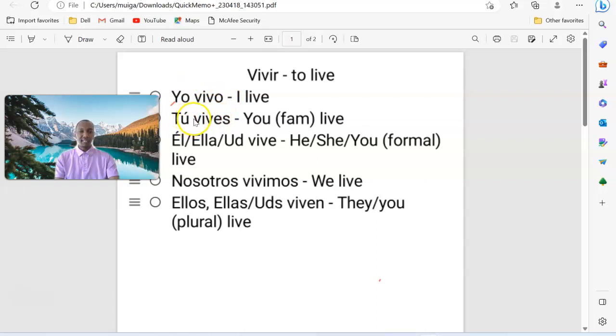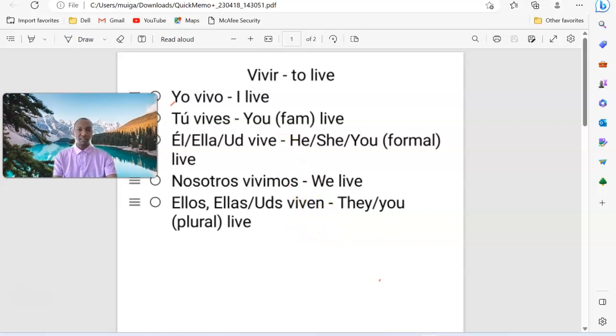For the second person, singular, es, you can see that ending there. For the third person, singular, e, right there. And for plural, imos. And for the plural of him, her, and you, right there, the en. So let me show you how it works.